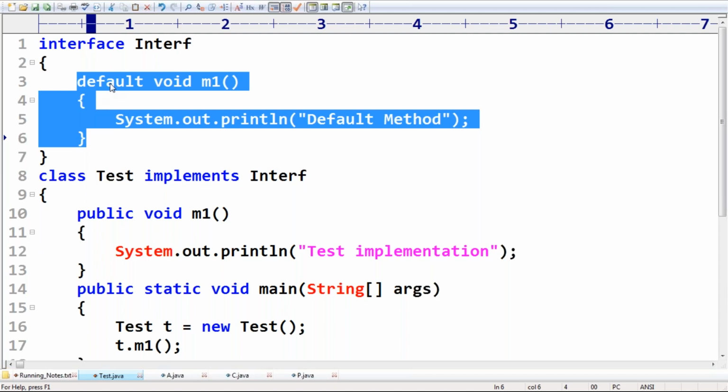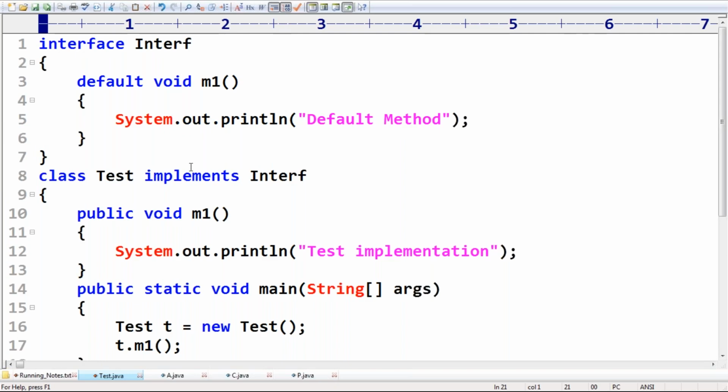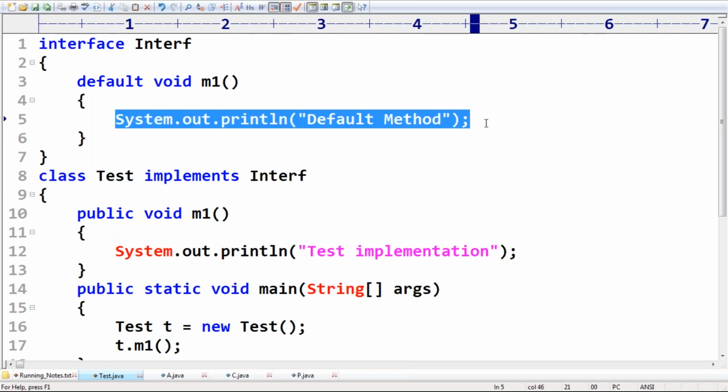Here the default keyword indicates that it is the default method, not related to modifier. It is just a default dummy implementation for all implementation classes. If the implementation class is satisfied with this dummy implementation, it can use it. If it doesn't want it, ignore. If the implementation class wants to implement in its own style, override. All options are there for the implementation class.